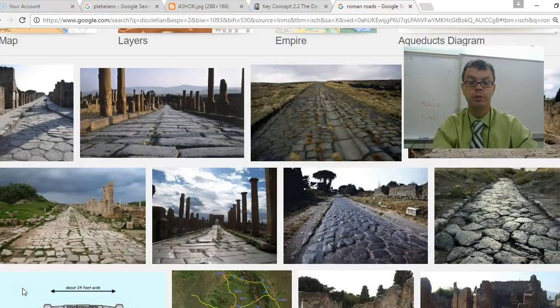Via militaries are basically roads used by the military. Roads used by the military. I'll give you an example here what the Roman roads looked like. Rome had roads that were used through the military that connected the entire empire so people could move much faster, could get from place to place if there were skirmishes, if there were fights. Very significant because the military could get there quickly and could stop any fighting that would happen via militaries. And the Romans were very well known for their roads, which were very well built and are still in existence to this day, which is pretty cool. You can see them in Europe all over the place.